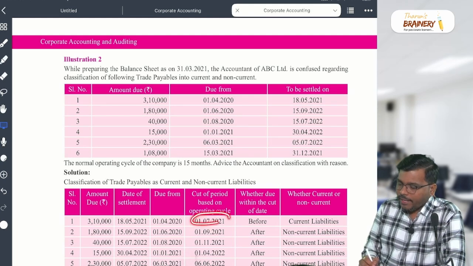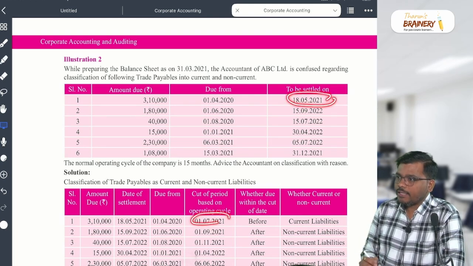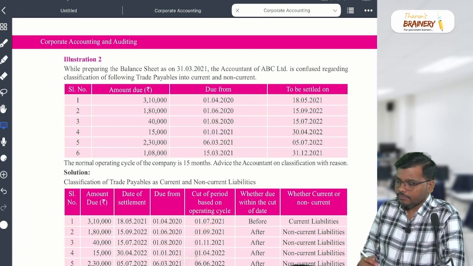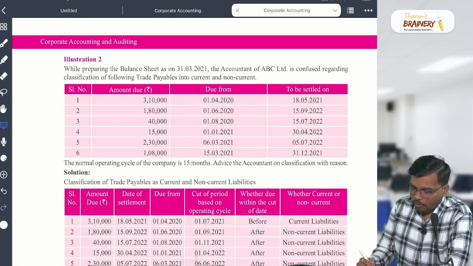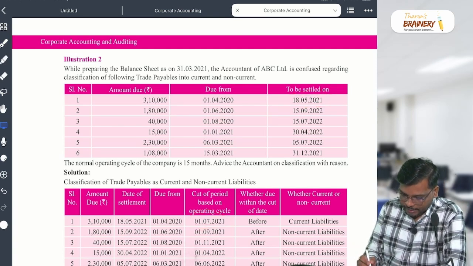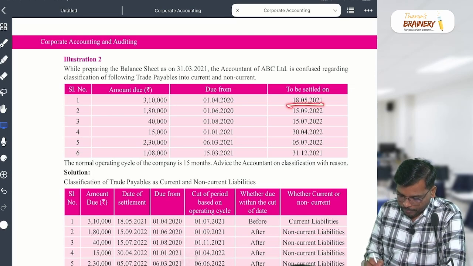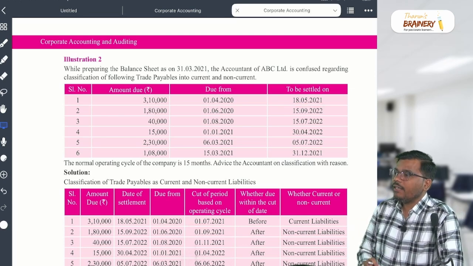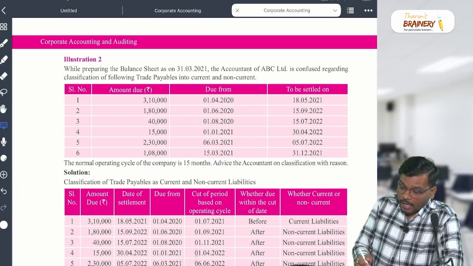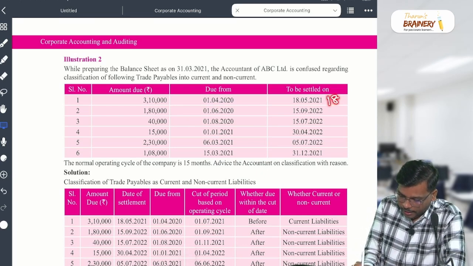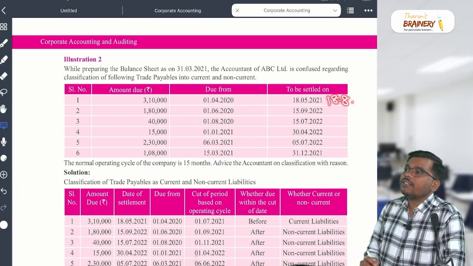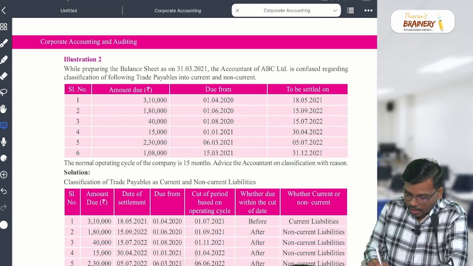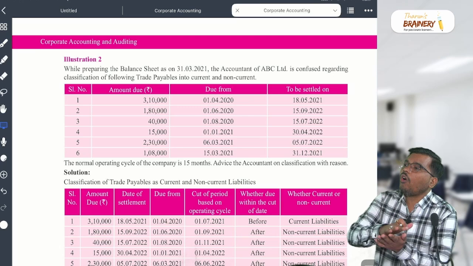Within this, how did they pay? This is the actual settlement. Compare this date with this date. What is the actual settlement date? 18/5, but the cut-off is coming on 1/7. So before it, they paid, so it becomes current. If suppose they pay on 18/8, it becomes non-current. It crosses what I told you, within 12 months or operating cycle.